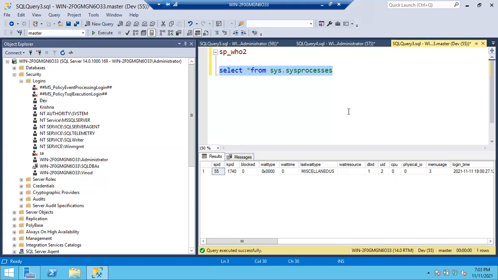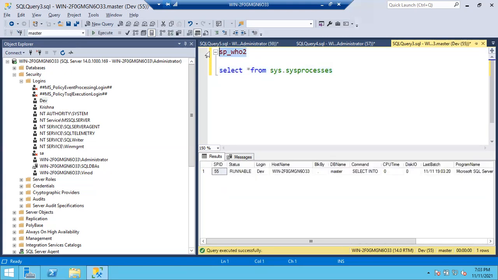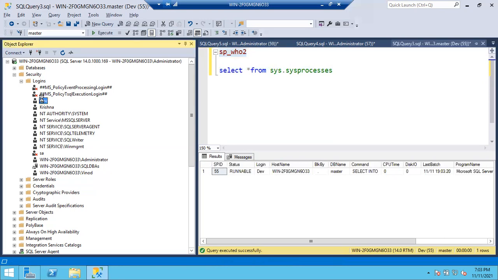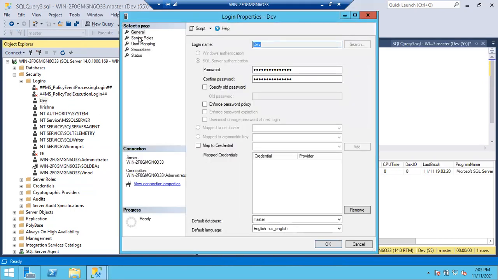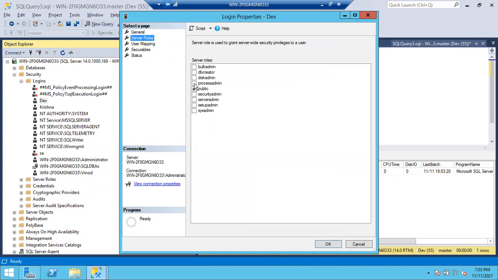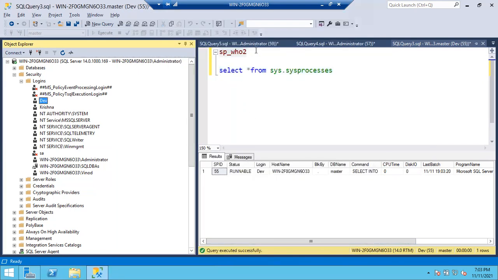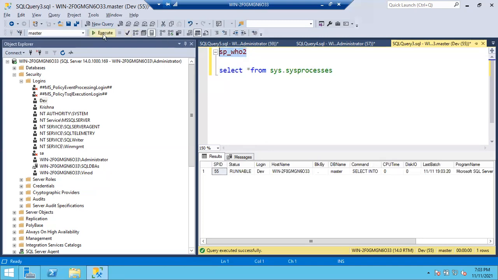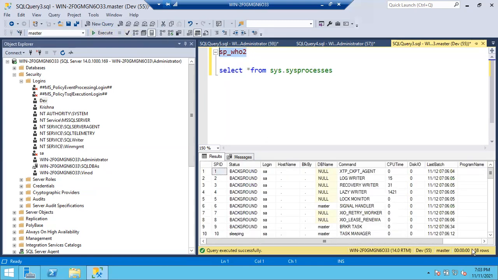See here now Dev, right? This is Dev session, right? Dev only can see his own session, right? Let's add Dev into the process admin. Go to server roles, go to process admin and click OK. Now if you run the same query, now you can see all sessions, guys, 58 sessions.